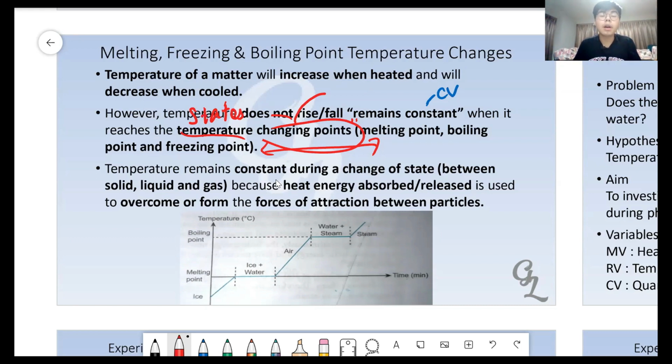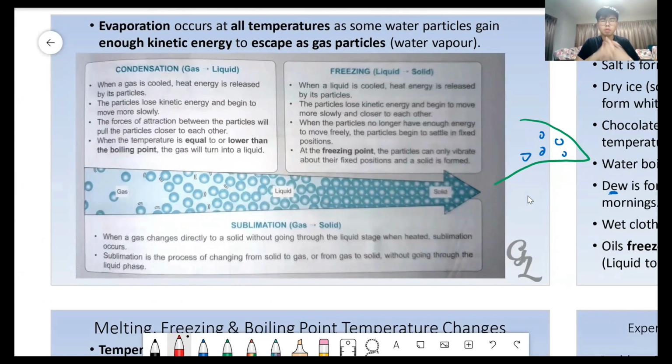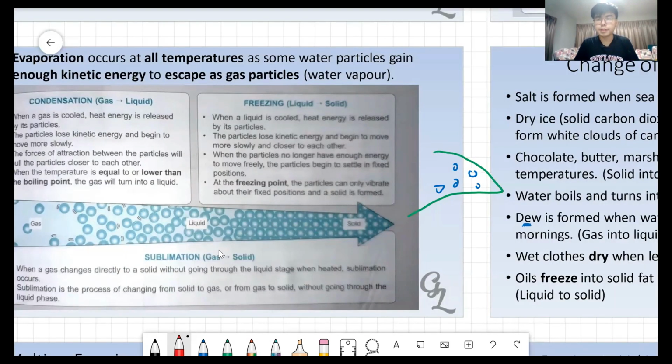So, the reason why this happens is because the heat energy absorbed or the heat energy released is used to overcome or form the forces of attraction between particles. And I am sure that at this point, you don't know what is happening. You don't know what is happening now. See, yeah? Watch. Watch here.